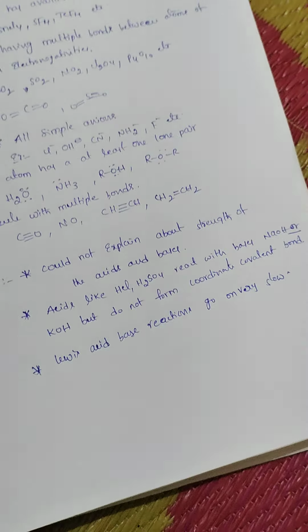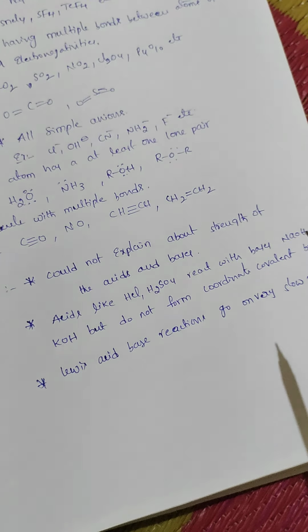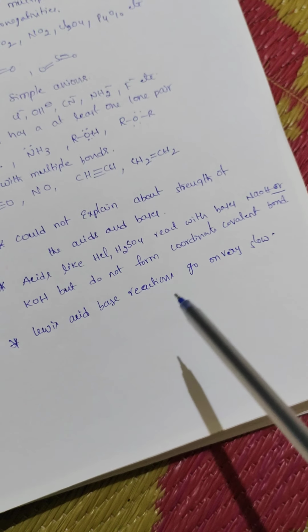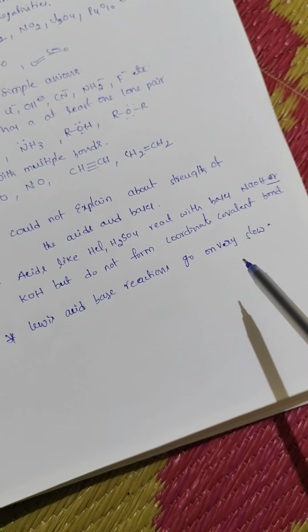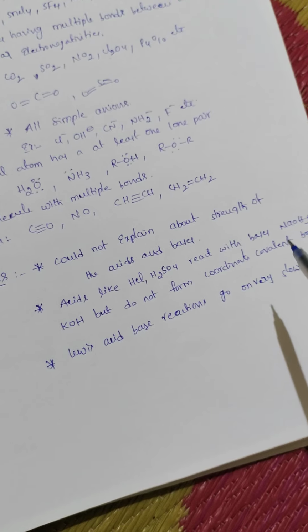General neutralization reactions are instantaneous, fast reactions. But Lewis acid base reactions can go on very slowly. These are the limitations of the Lewis acid base theory.